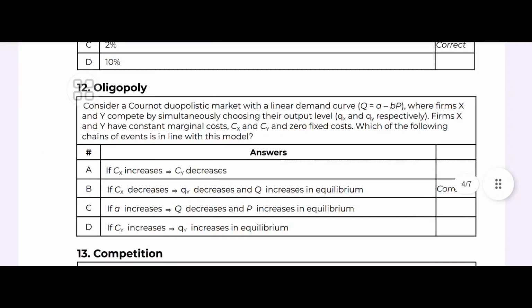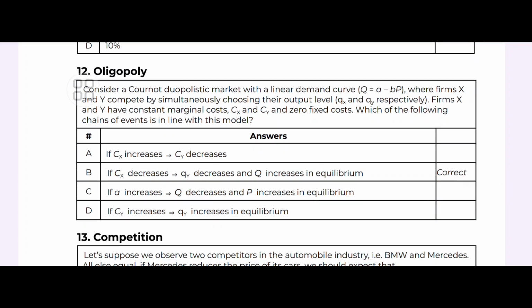Consider a Cournot duopolistic market with a linear demand curve given by Q equals A minus B. But firms X and Y compete by simultaneously choosing their output level. Firms X and Y have constant marginal costs, Cx and Cy, and zero fixed cost. So which of the following chains of events is in line with this model? Is that A, B, C or D? So if Cx increases, Cy decreases, Cx decreases, Qy decreases. If A increases, Q decreases, and Cy increases, Qy increases in equilibrium. Yes, it's answer B. Cx decreases, Qy decreases, and Q increases in equilibrium.